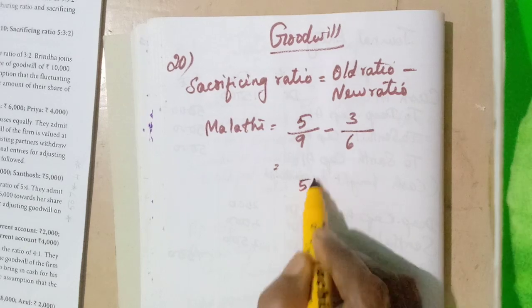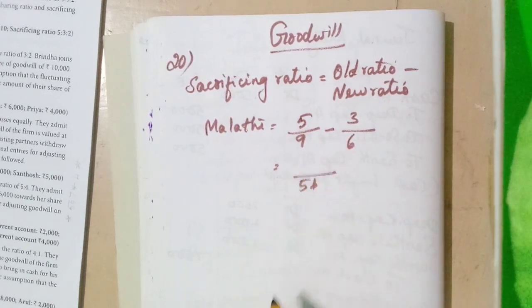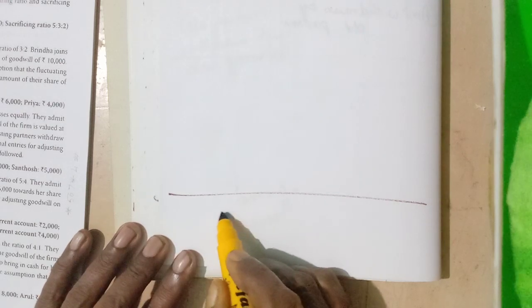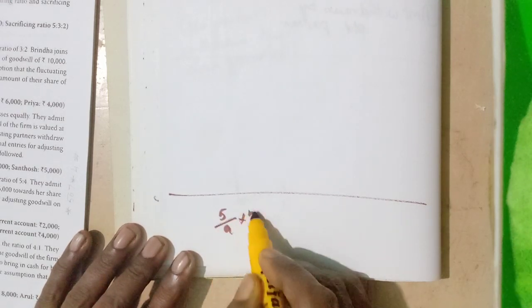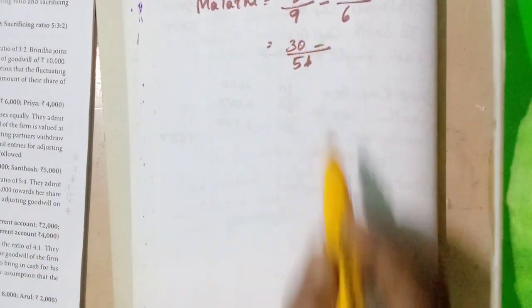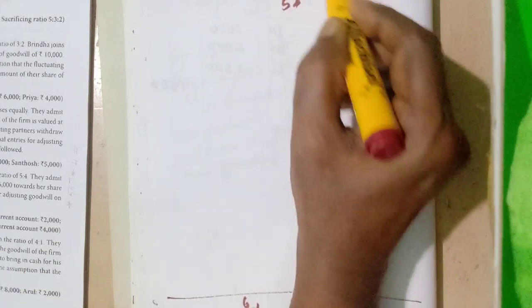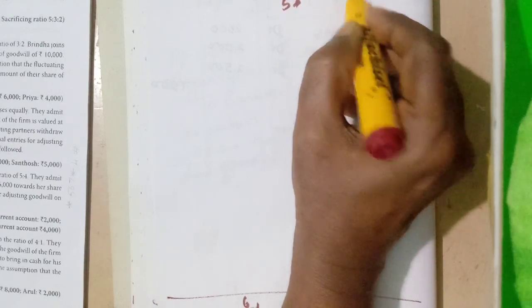So the LCM is 54. Working: 5 by 9 into 54, 6 fives are 30, minus 3 by 6 into 54, 9 threes are 27, equal to 3 by 54.